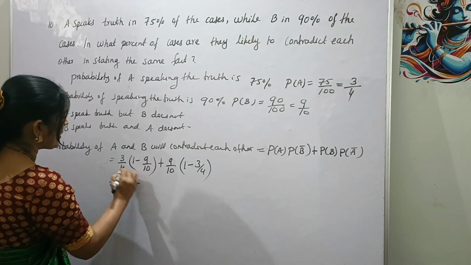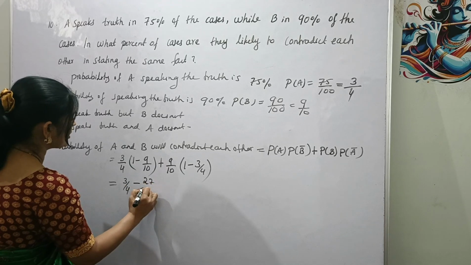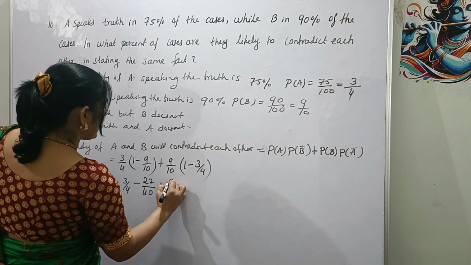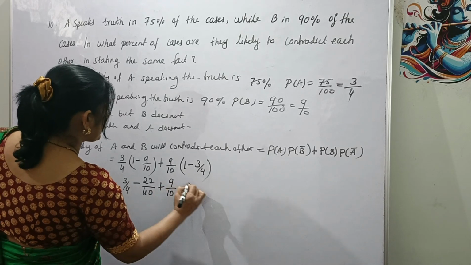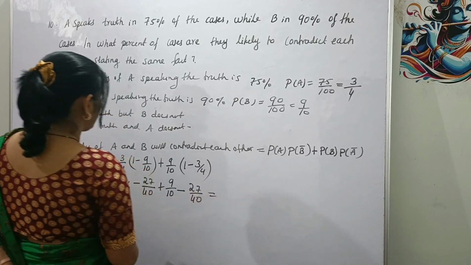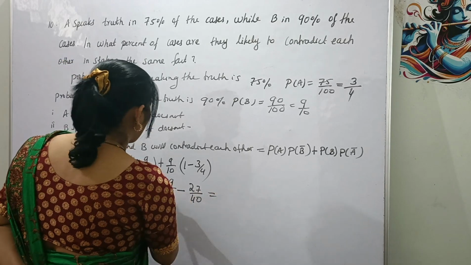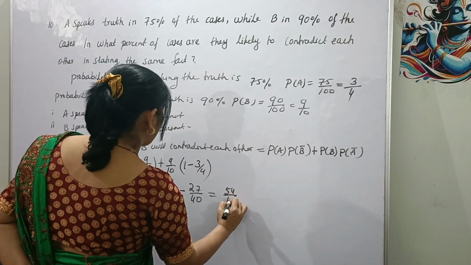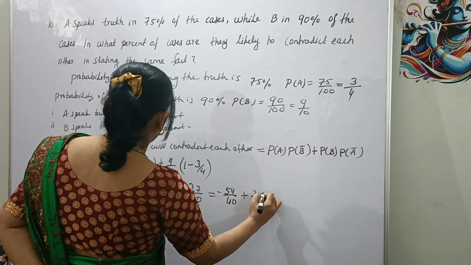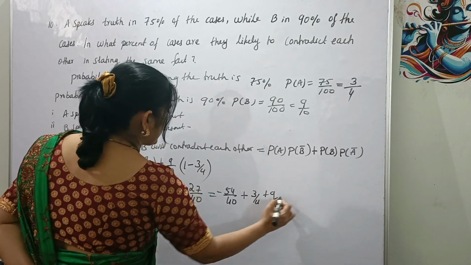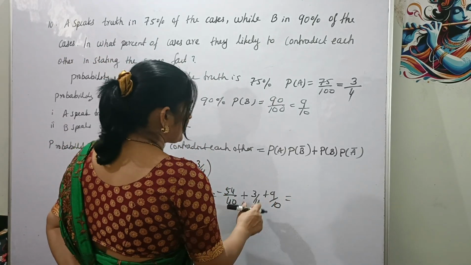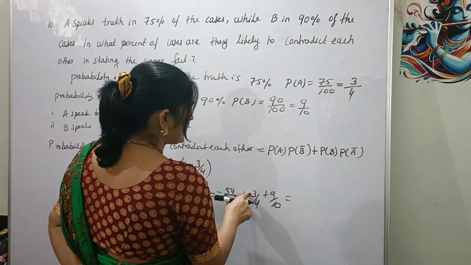That is equal to 3 by 4 minus 27 divided by 40 plus 9 divided by 10 minus 27 divided by 40, that is equal to, here it is 54 divided by 40, minus, plus 3 by 4 plus 9 by 10. Make it 40, so here we have to multiply by 10.